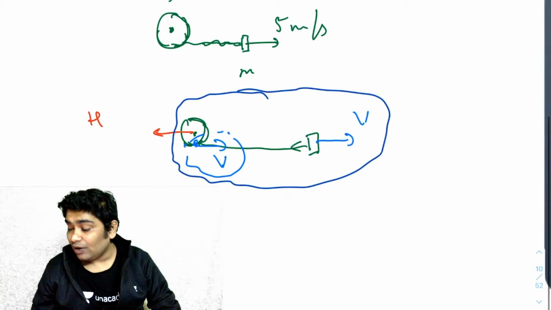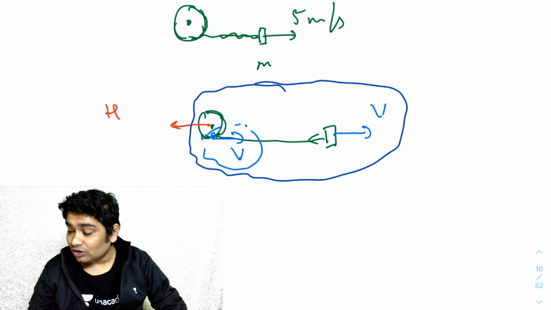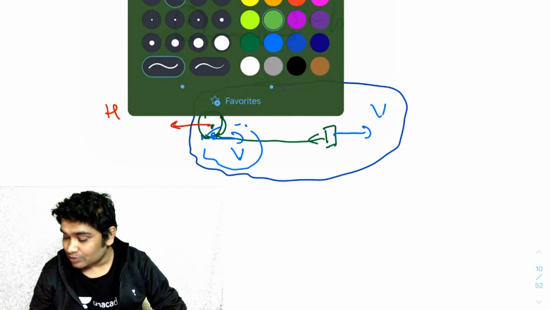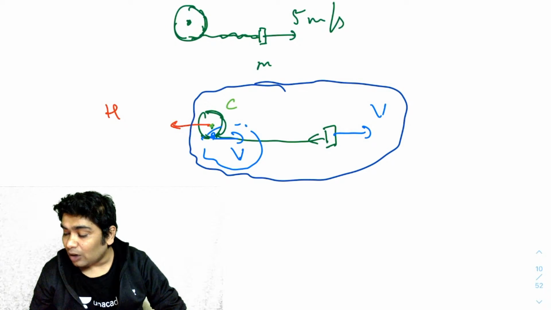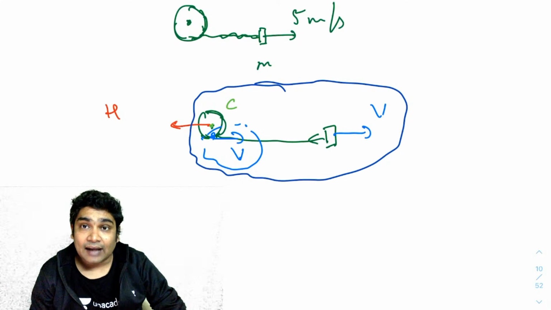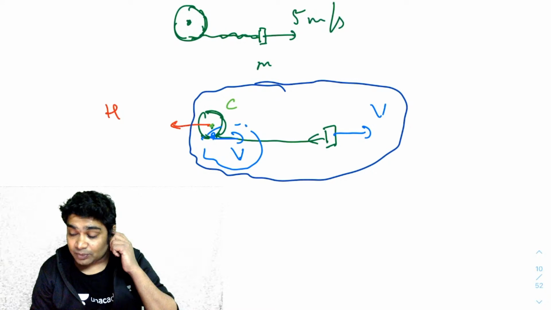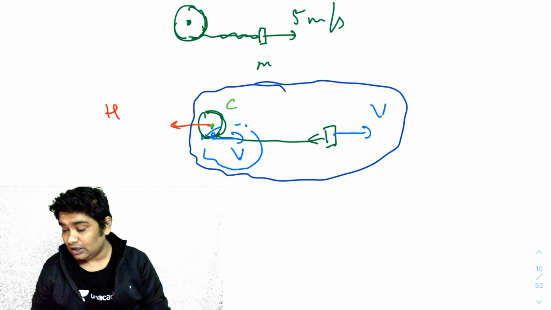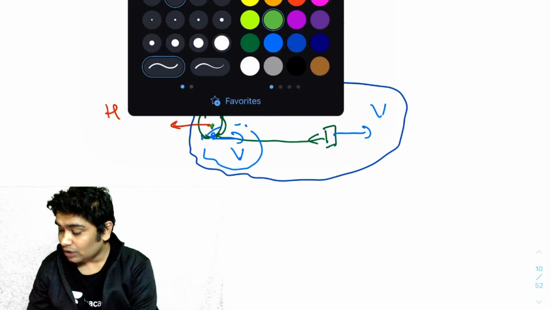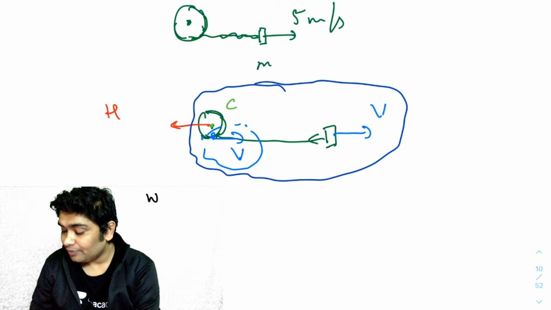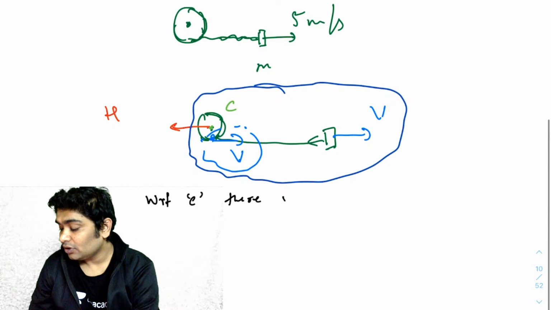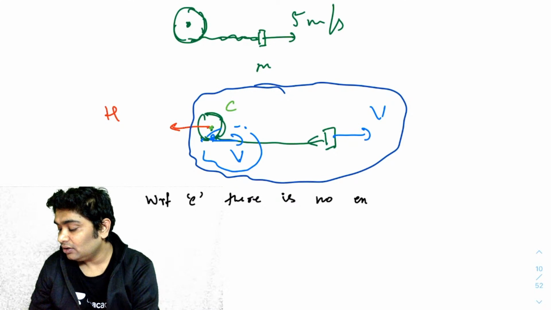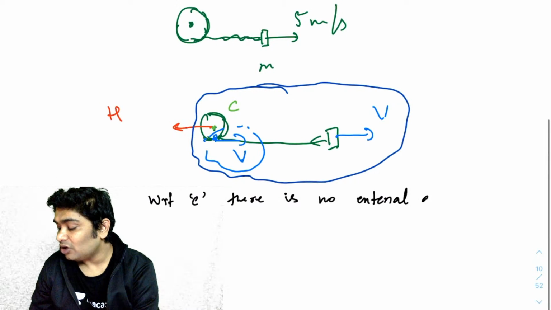So I also know that this impulse is passing through the center of the pulley, C. Okay, so let's give this a name, C. So do you realize about point C, there is no external angular impulse. Since this impulse is passing through the center of the pulley C, with respect to point C, there is no external angular impulse, right? This cannot produce any torque. So I can say with respect to C, there is no external angular impulse on the system.